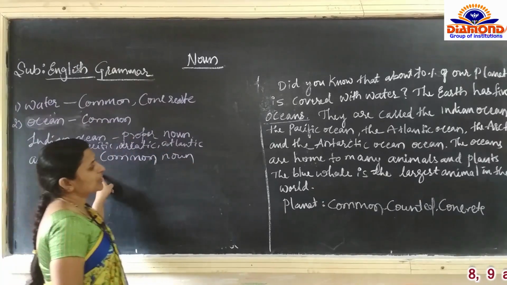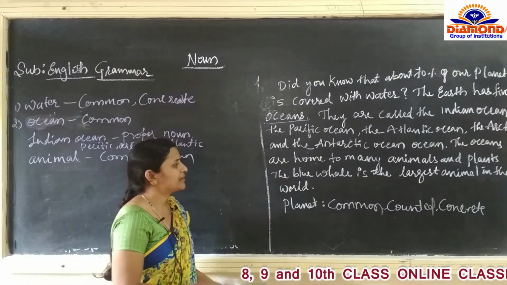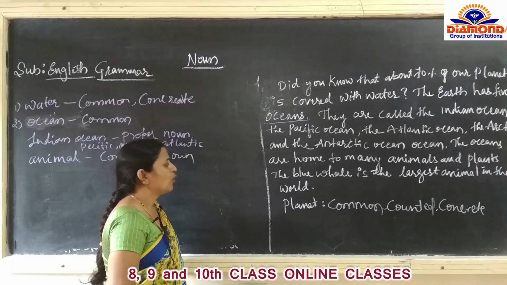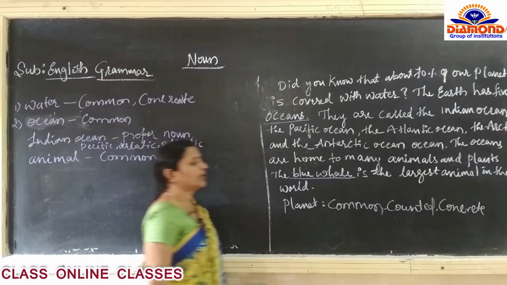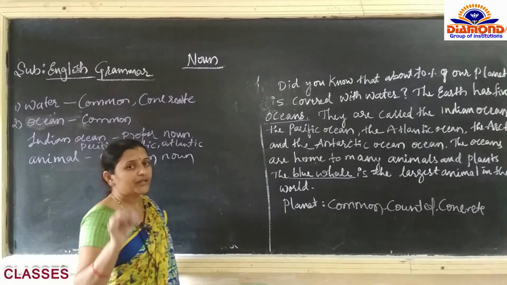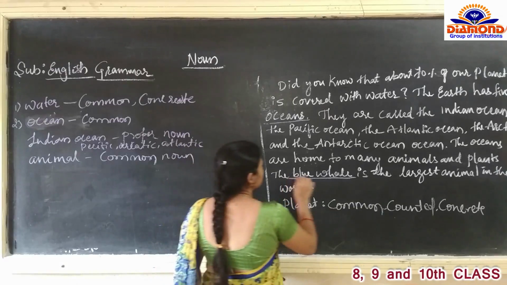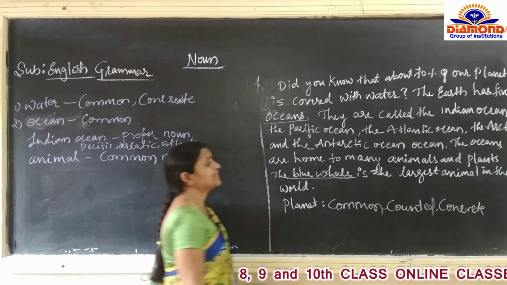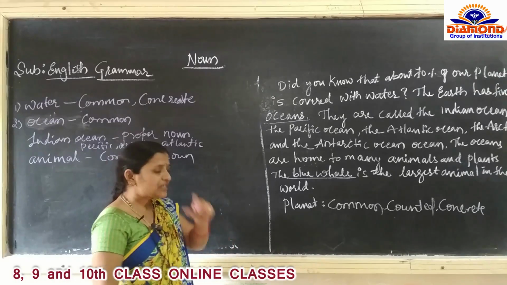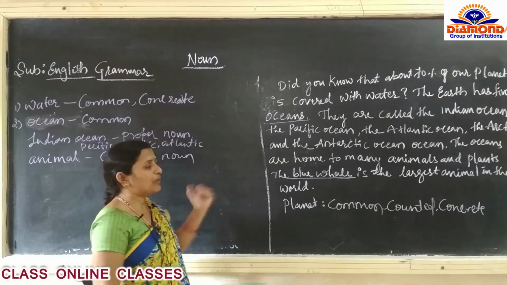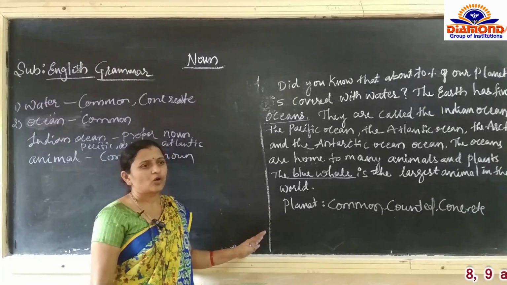Then the last one, animals and plants. The blue whale is the largest animal in the world. Again there is a name. Any name in the world can be called a noun. Blue whale is also a name. It is the largest animal, we can say. Just to clarify, is animal a proper noun or a common noun? For all the animals, we call them animal.